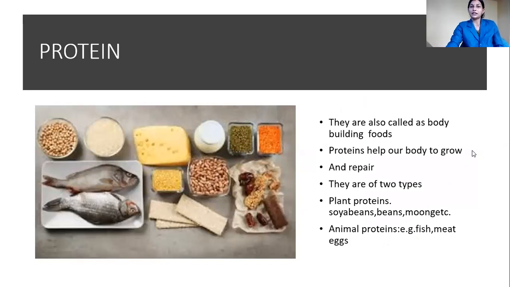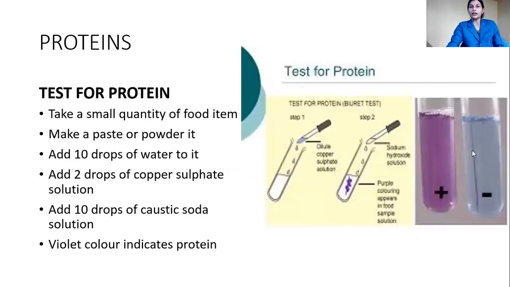Then we studied the test for protein. You take a small quantity of the food item. You have to make a paste or powder it. Then add 10 drops of water. Then add 2 drops of copper sulfate solution. Add 10 drops of caustic soda and you can see the violet color. If violet color is there, protein is present. If violet color is not there, protein is absent in the food sample.